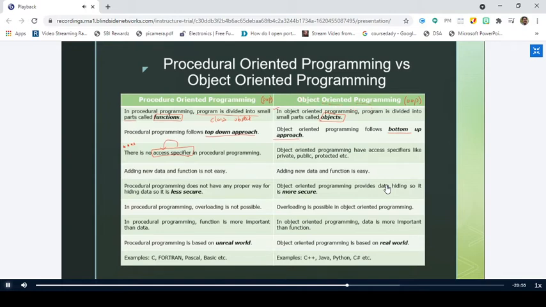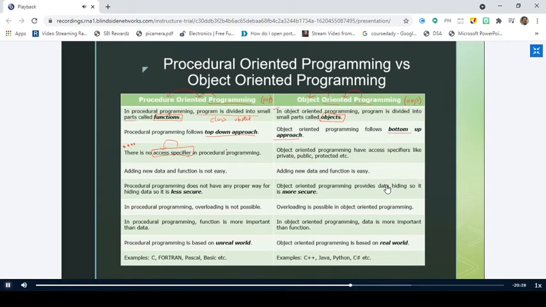So I can simply say that it is a programming paradigm which is oriented towards objects. Similarly, procedure-oriented programming is a programming aspect which is oriented towards procedures. Procedures are nothing but functions.